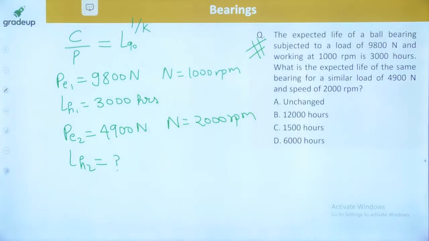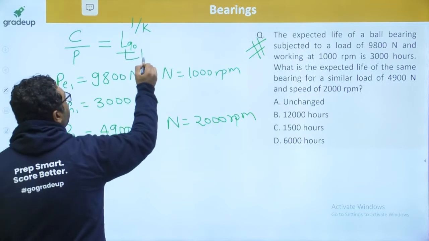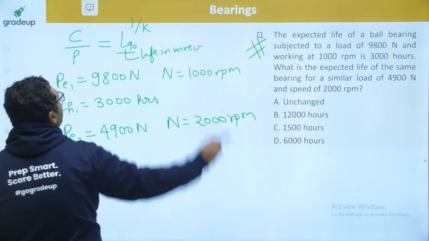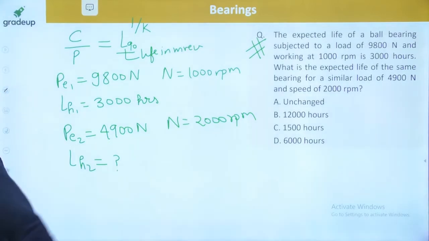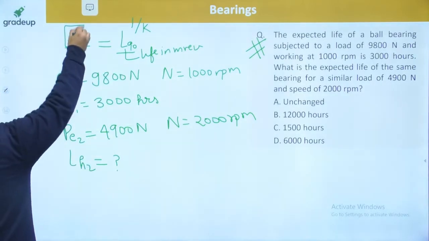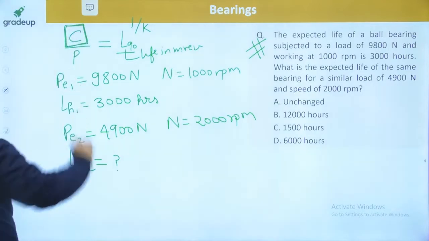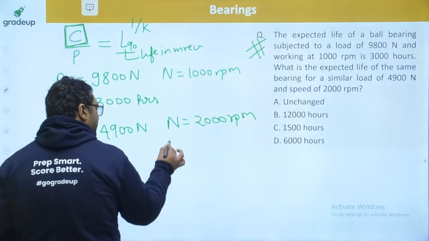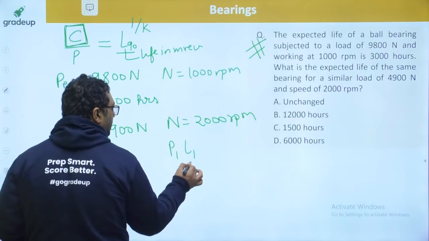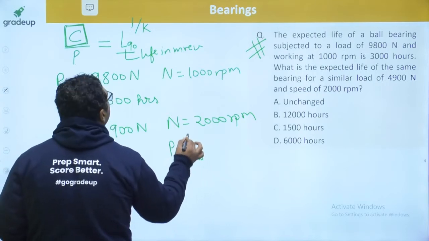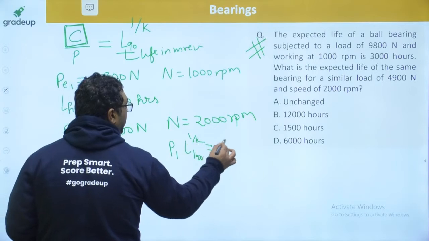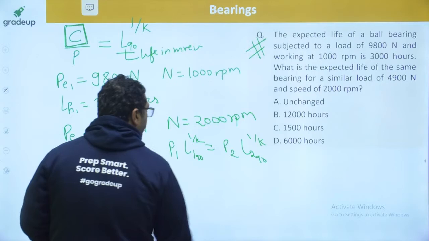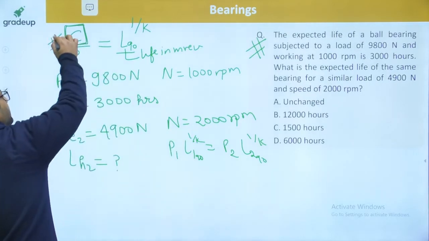So guys, first of all, this formula gives life in million revolutions. This is not the life in hours, so you need to convert it. And this is the dynamic load carrying capacity. C is same for identical bearings. So it can also be written as P1 into L1 (that is, L1 90) to the power 1 by K is equal to P2 into L2 90 to the power 1 by K, because C is same for two identical bearings.